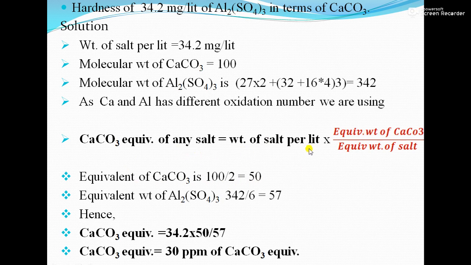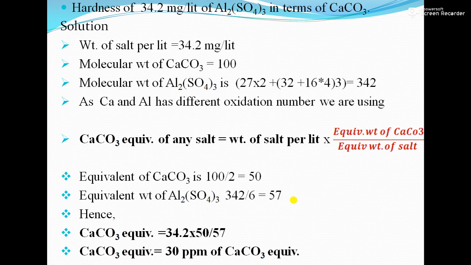This is 34.2. Then for aluminum sulfate, if you calculate, aluminum is 27, sulfur is 32, and oxygen is 16. That comes to 342. Then divided by 6, because there are 2 aluminum. So 1 aluminum is 3, then 2 aluminum is 6. So 342 divided by 6 is 57.